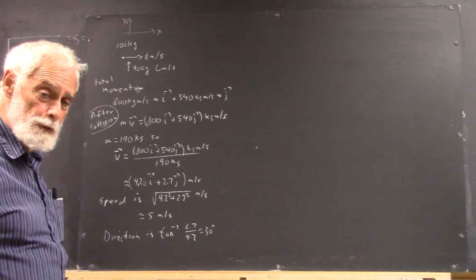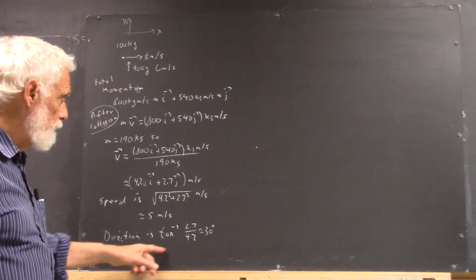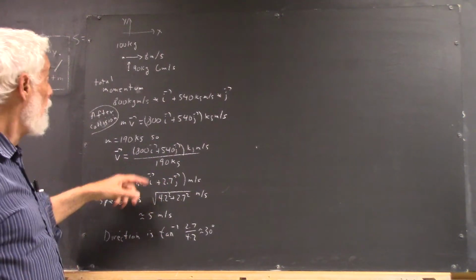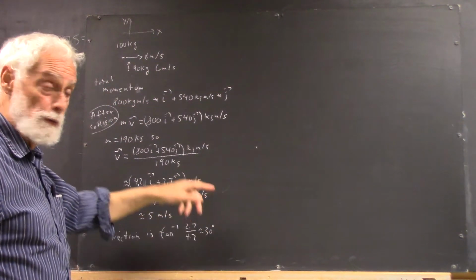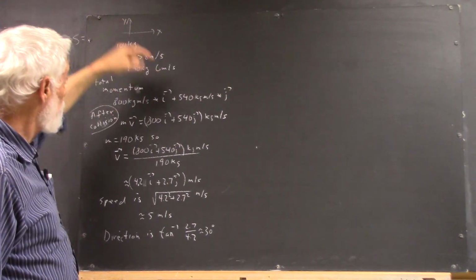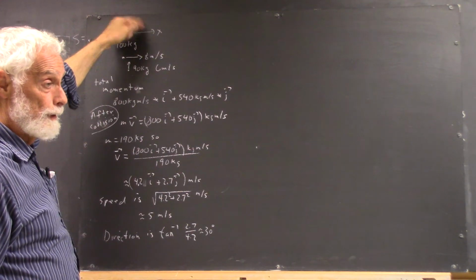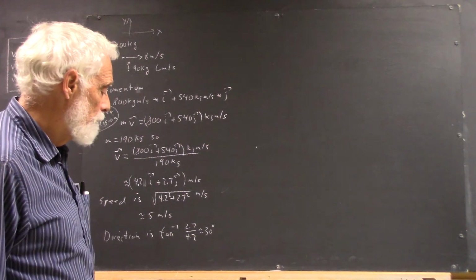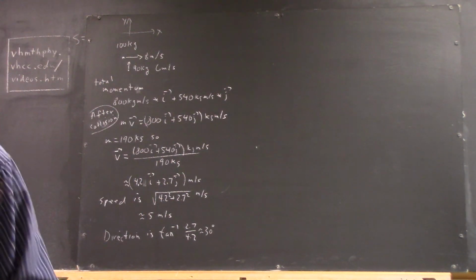And then the direction of motion is going to be the inverse tangent of 2.7 over 4.2, the inverse tangent of the y divided by the x component of this velocity, and that's going to be at 30 degrees with the original direction, and that turns out to be 30 degrees relative to the positive x-axis measured in the counterclockwise direction as we, by default, measure or indicate the direction of a vector.